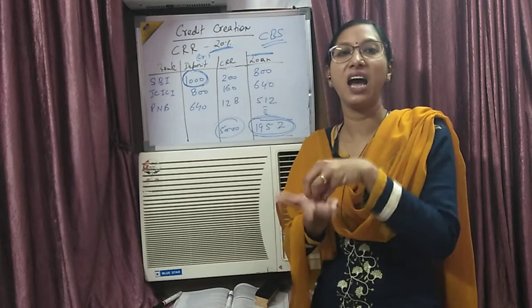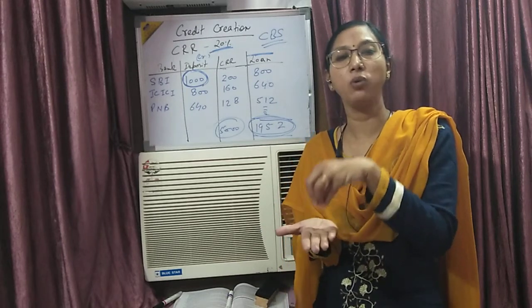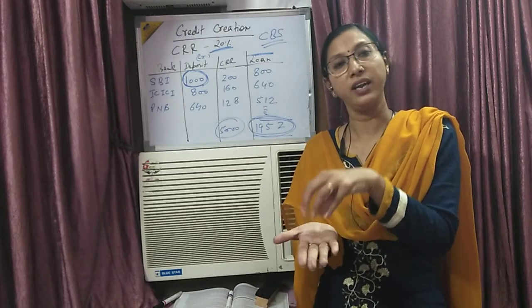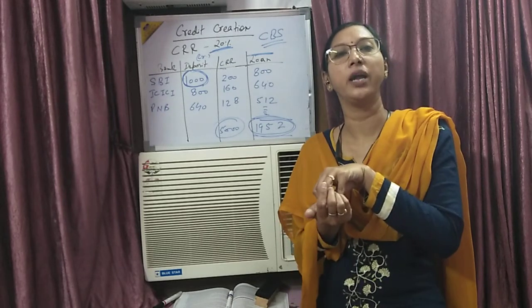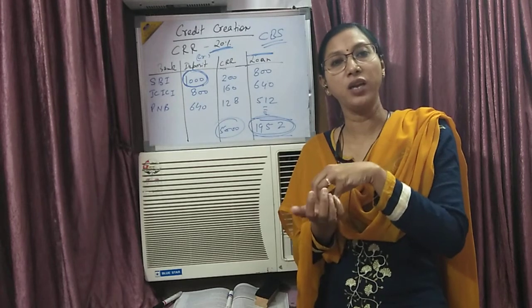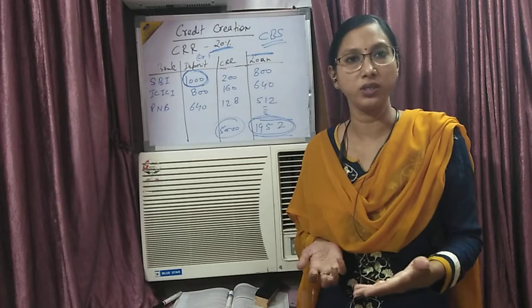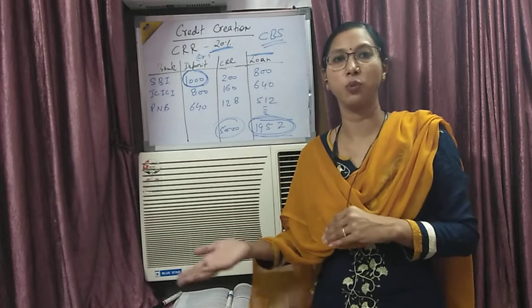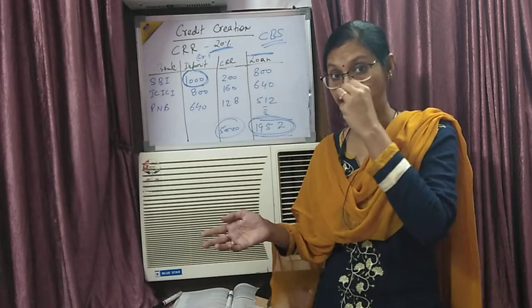Everything is in the hands of the government. How much amount we are going to take as loan, everything is in the hands of the RBI, in the hands of the government. When the government wants people to take more loans, they change their policy. When they want to control our purchasing power, they change their policy. We will study it in central bank.